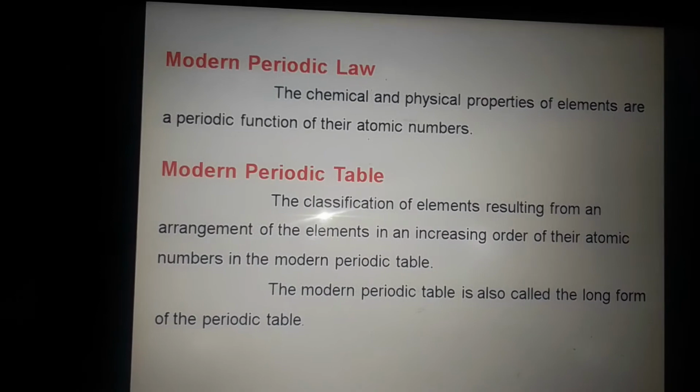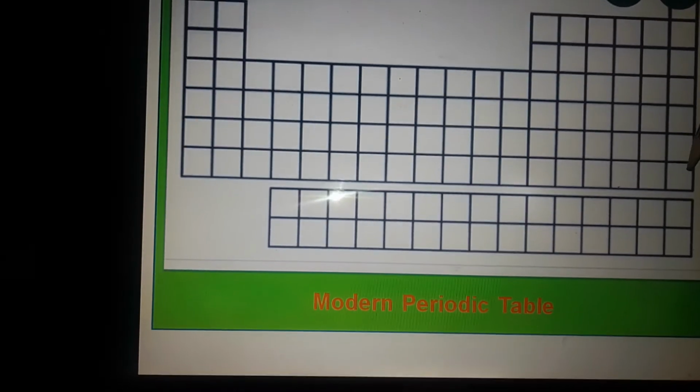Now first of all we will see a blank format of this periodic table. When we see the periodic table, there are groups and periods. When we go from left to right, this is called a period. In this periodic table, there are 7 periods.